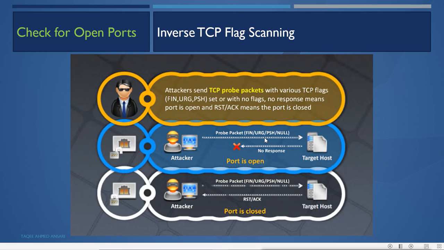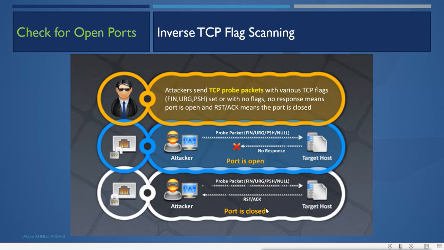If the target organization has only a packet filtering firewall, these kinds of packets, maybe urgent, FIN, push or null packets, can pass through. Null means no flags. When you get no response, that means the port is open, and when you get a reset flag, that means the port is closed.